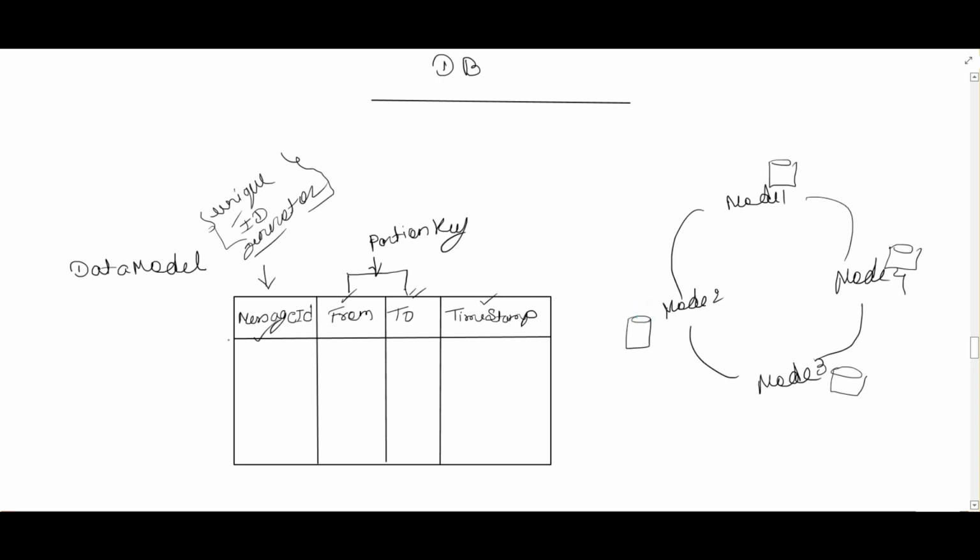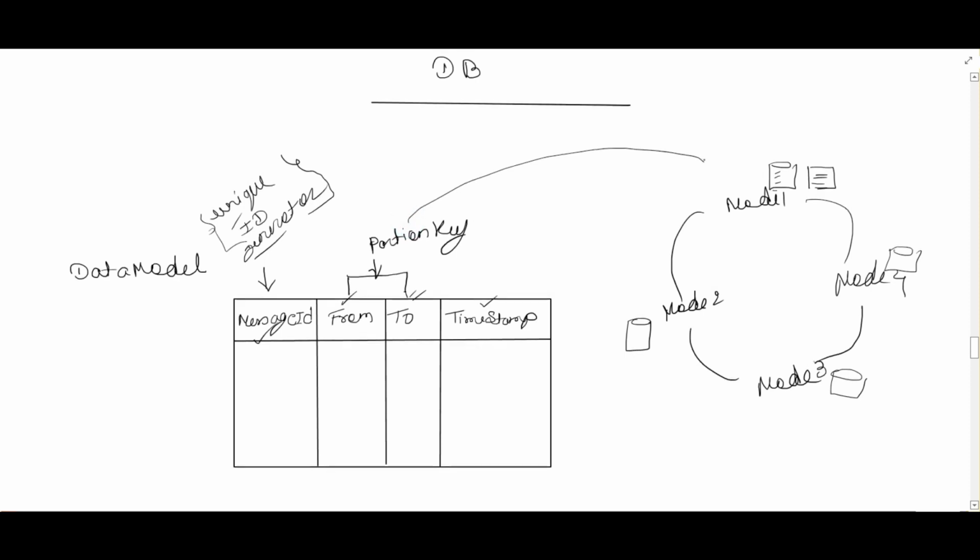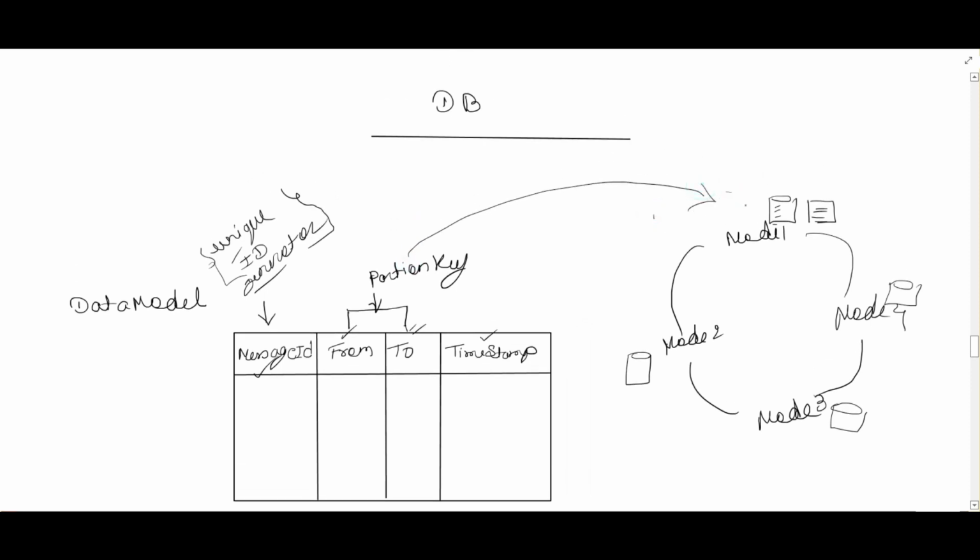You can ask that the message ID is also unique, so where can we use it? The message ID will be used within a particular partition. Suppose this is the partition; we use the message ID to arrange the messages here. The partition key decides which node the data will go to. Suppose the data goes to node 1, then within it the data will be arranged using the message ID.